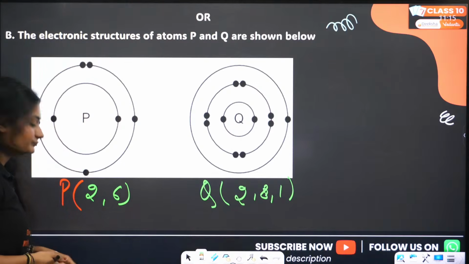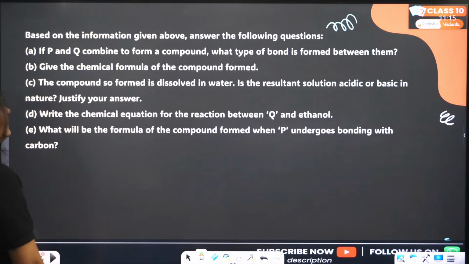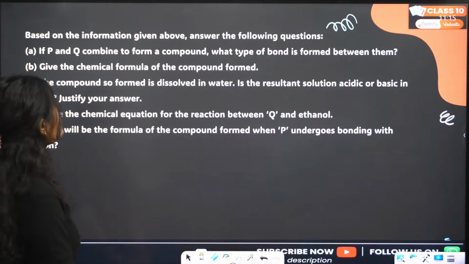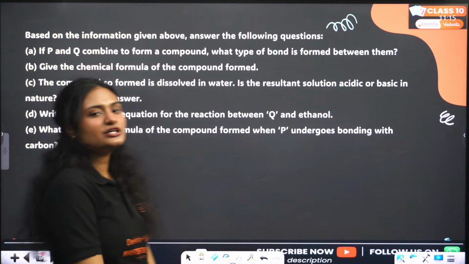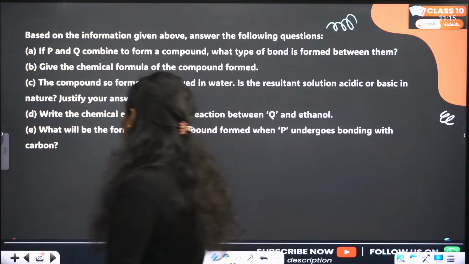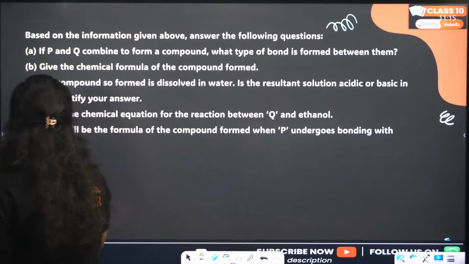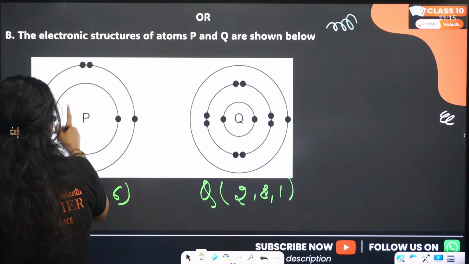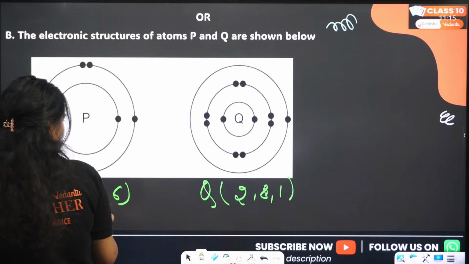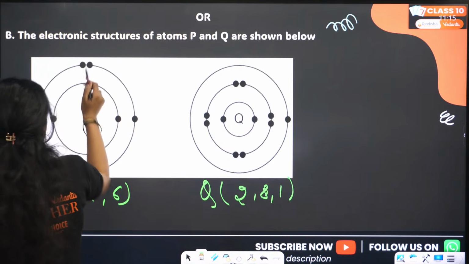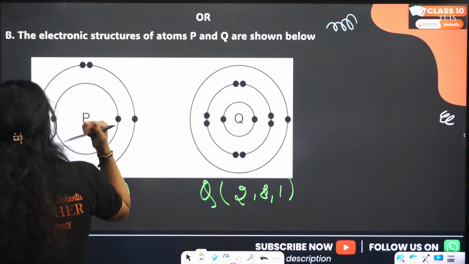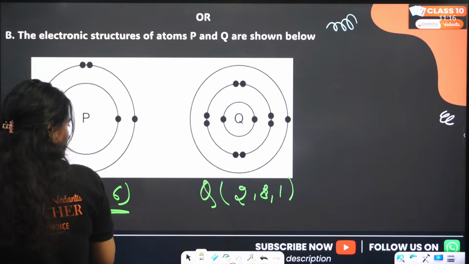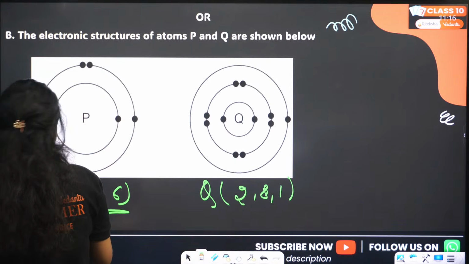Sodium, right? Let's see the question. Based on the information given above, answer the following question. If P and Q combine to form a compound, what kind of bond will be formed between them? P is 2, 6, and Q is 2, 8, 1.